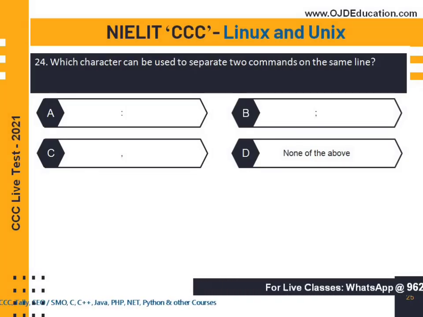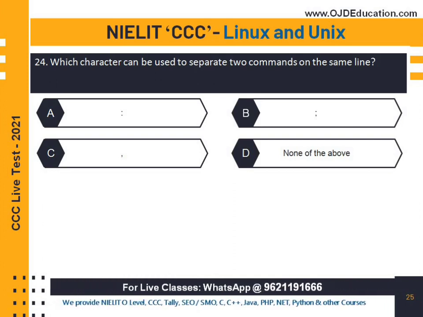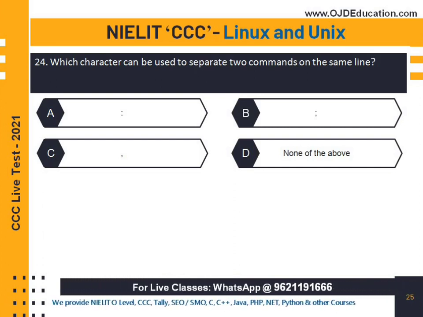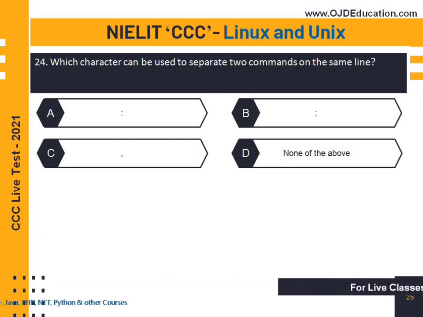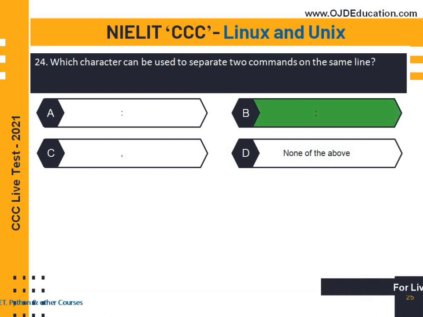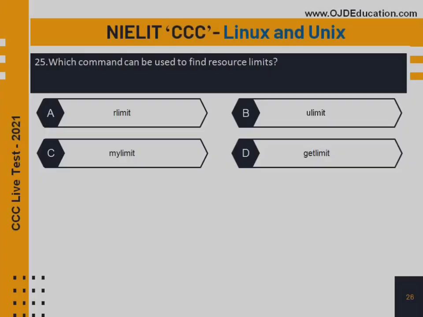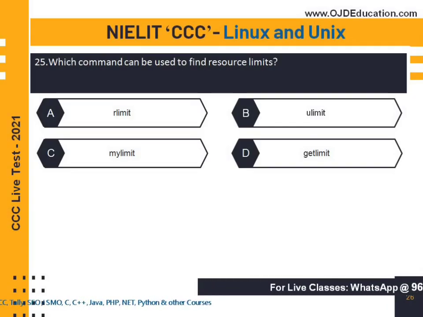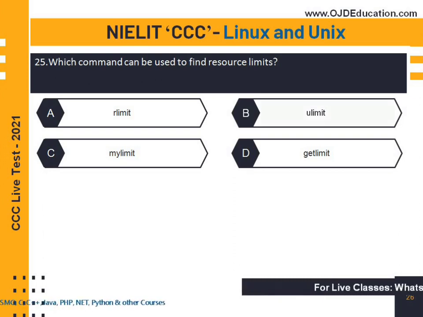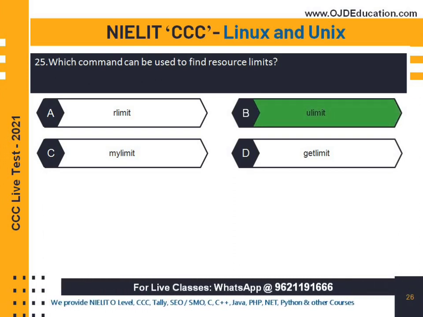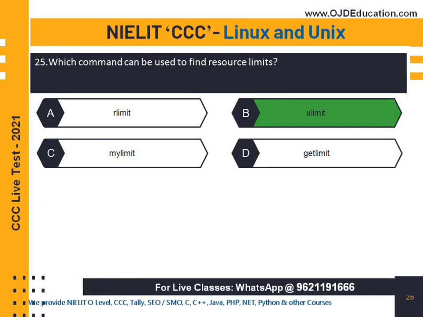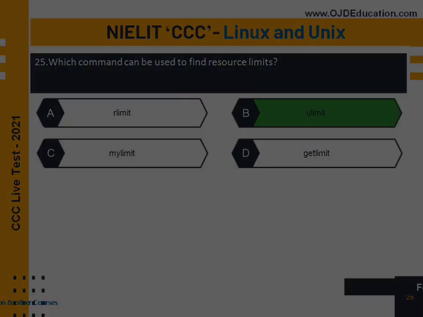Next question. Which character can be used to separate two commands on the same line? Give me the answer in comment box. Which character can be used to separate two commands on the same line? And the right answer is semicolon. Semicolon can be used to separate two commands on the same line. Now let's move on to the next. Which command can be used to find a resource limit? So the right answer is ulimit. Ulimit can be used to find resource limit. I hope you understand. Let's move on to the next question.